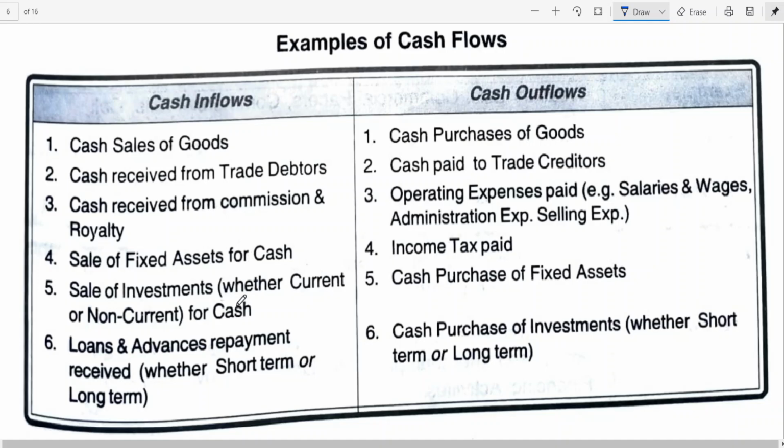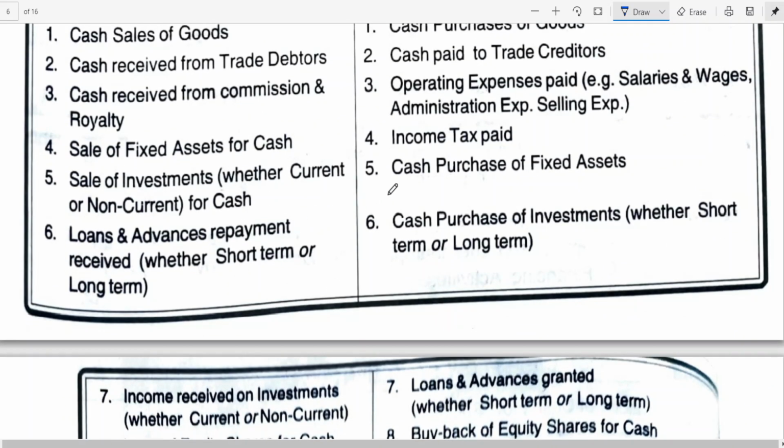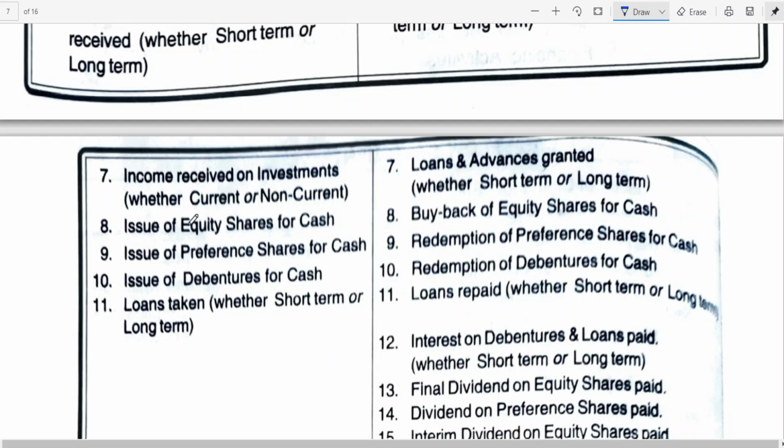To find out the sale of investment, you need to open the investment account. You know, current and non-current: more than 1 year is non-current, within 1 year is current. For cash purchase of fixed assets and investments, sometimes you need to open the accounts. Depending upon the information, we need to find out the figures through opening of ledger accounts.